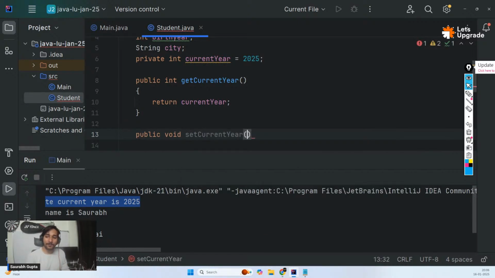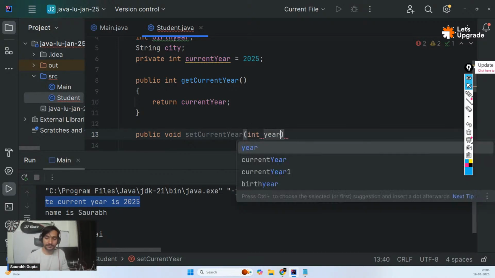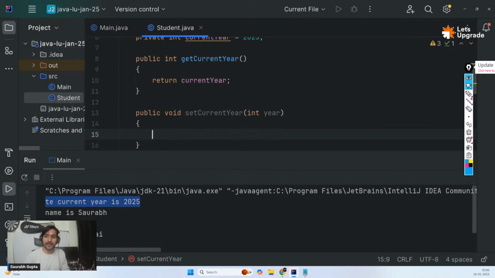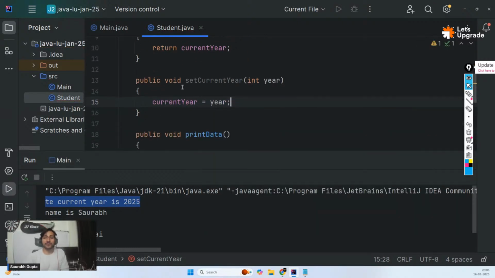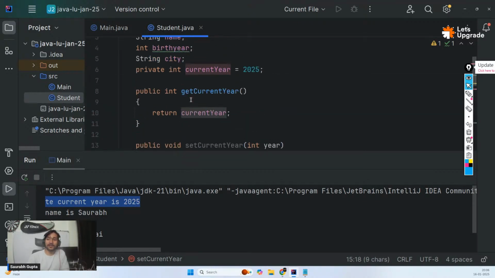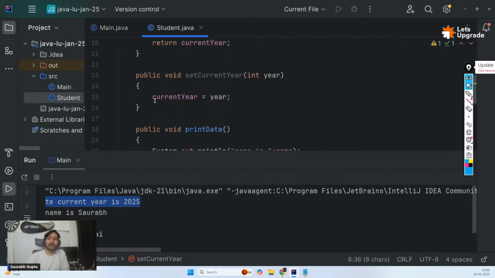And I can say, please pass a variable from outside, which I can use. So let's say int year, and then I can pass it in the current year. So current year equals whatever is coming from outside. So I have a function called set current year. People can call it and pass their own year, right? And then that year will be set in current year. So instead of 2025, I will use whatever they pass.